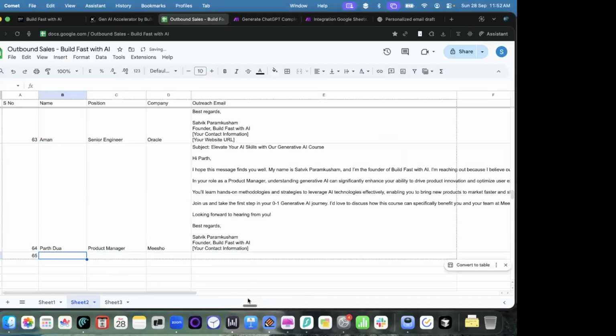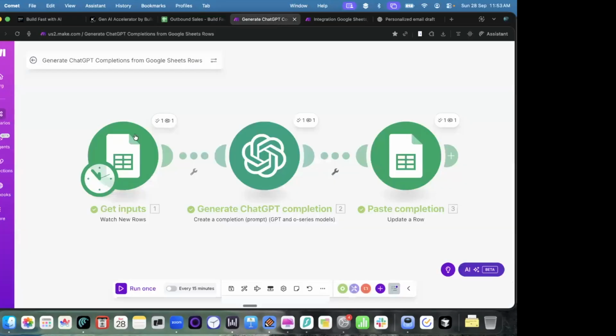okay, again, let me choose the name of the person who has sent the last comment. Let's say Vineet. So Vineet, let's say, is a PhD researcher at, let's say, IIT Delhi. So now I want to send them a personalized email. So what can I do? I can just send.